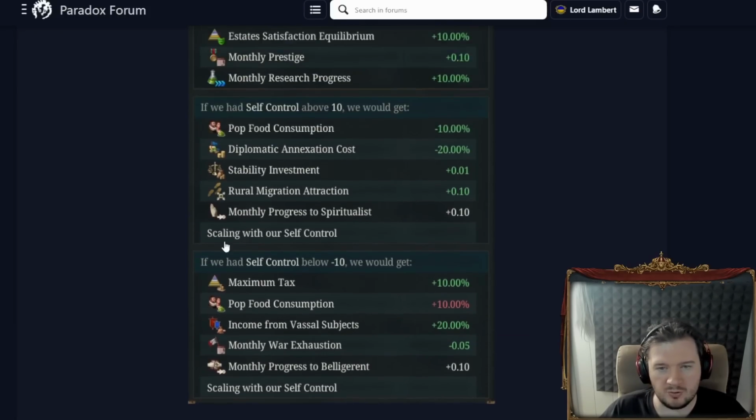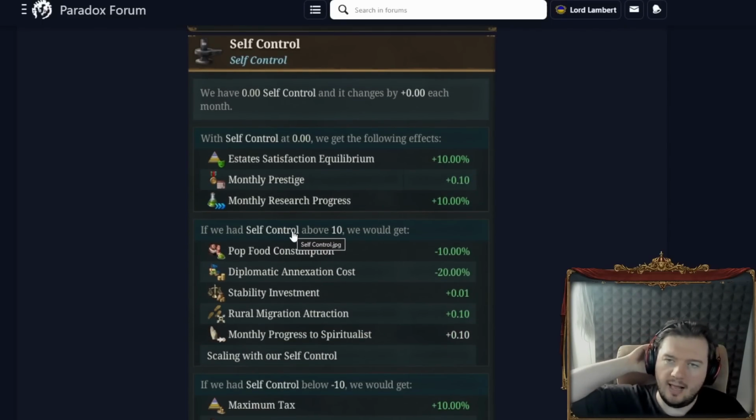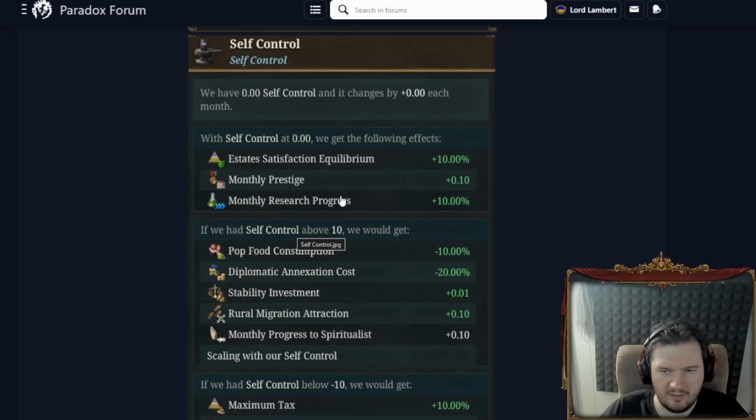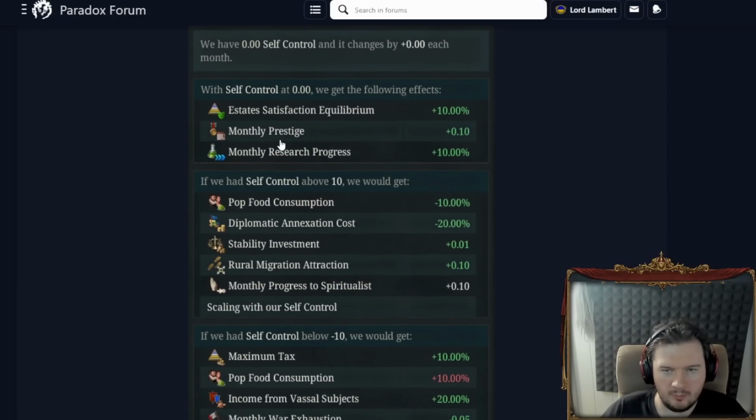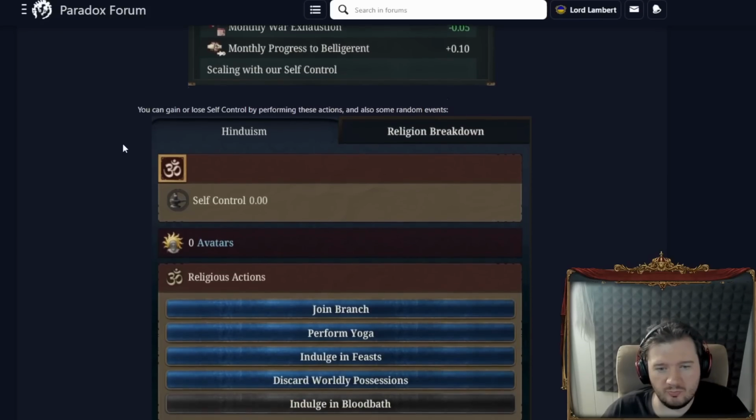This is a very cool thing, and I like the idea of having something in the middle, something at the top, something at the bottom. This, I think, should be replicated by the societal values. I think having nothing in the middle there is still bad, and that's a whole other topic. That's a tangent right there. You can gain or lose self-control by performing these actions and also some random events.